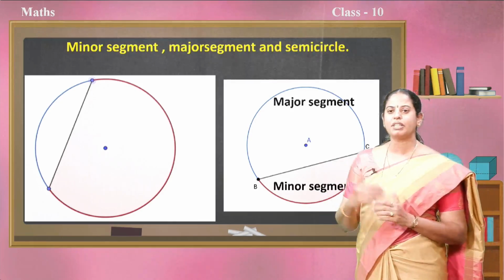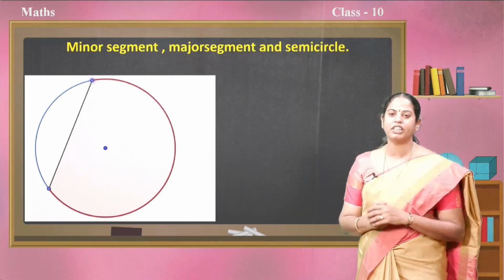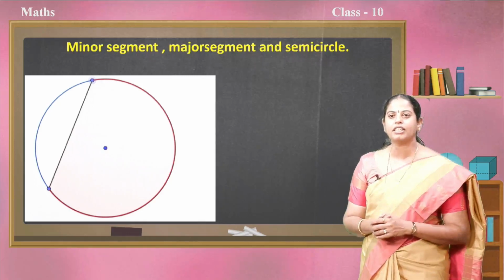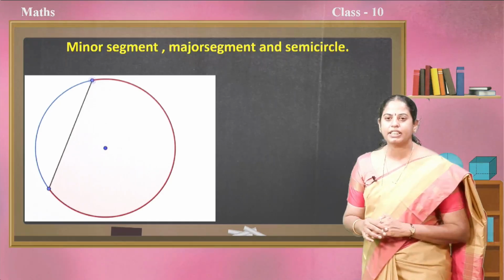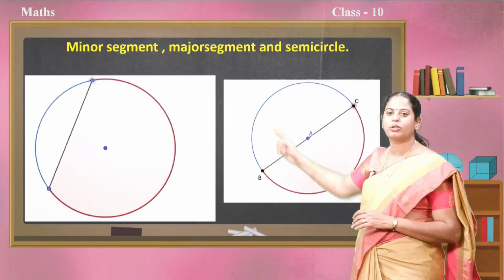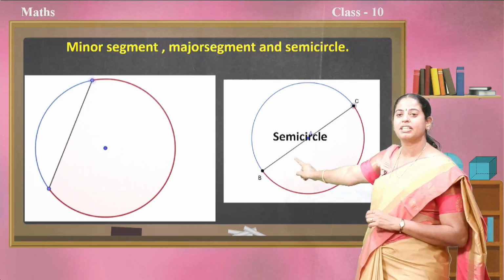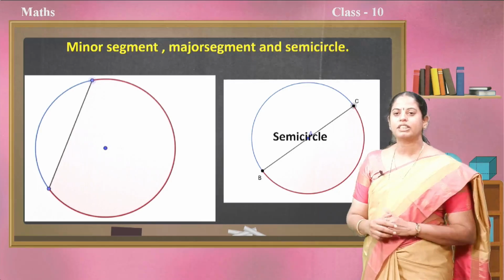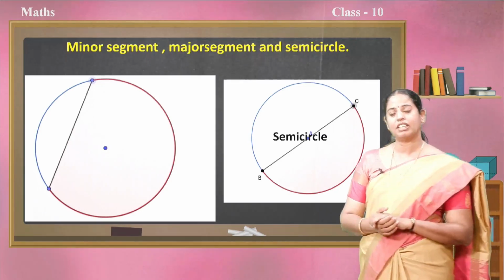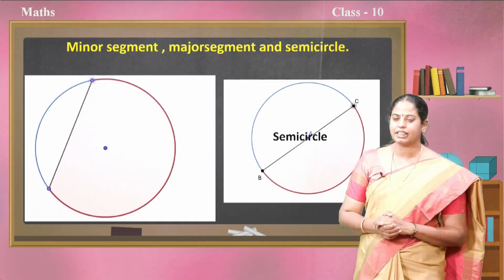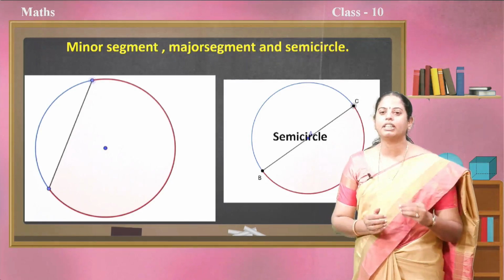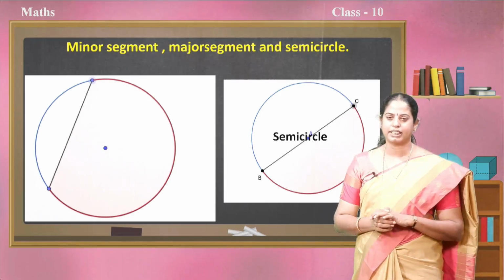Then what is a semicircle that we have observed in the video? Yes, if the chord is a diameter, then the circle is divided into two equal halves and each region is called a semicircle. Yes, so this is one more thing that we have learnt in the previous standard, and it is a very important concept related to circle.